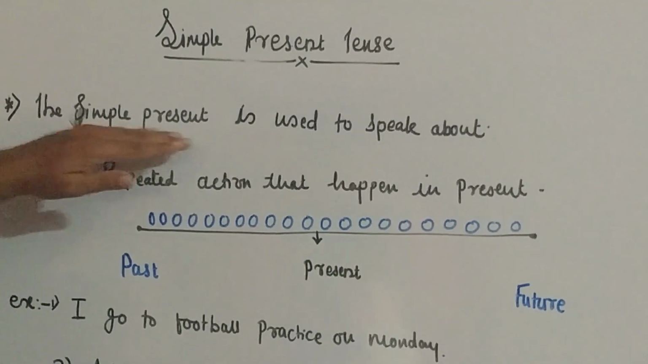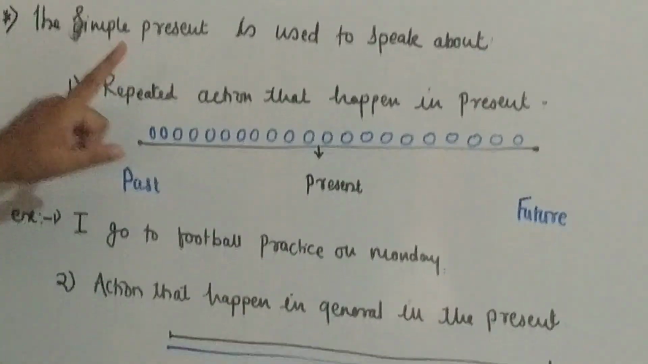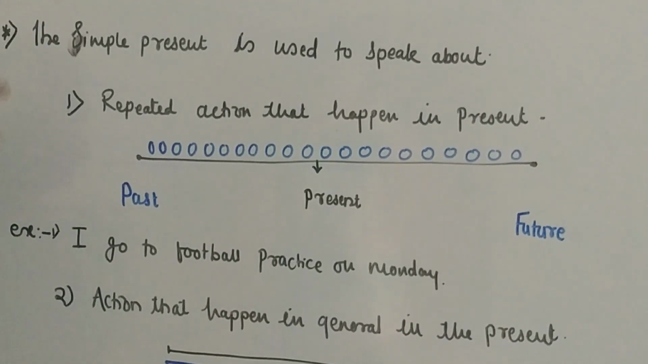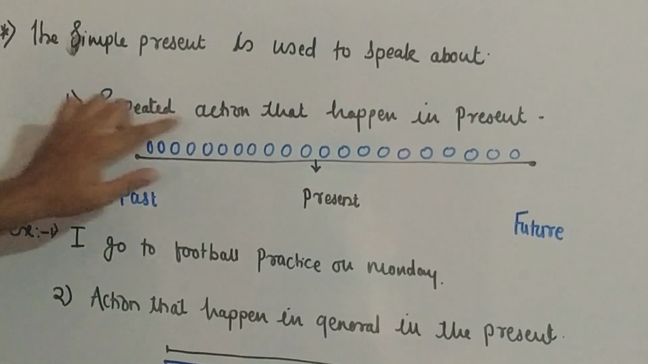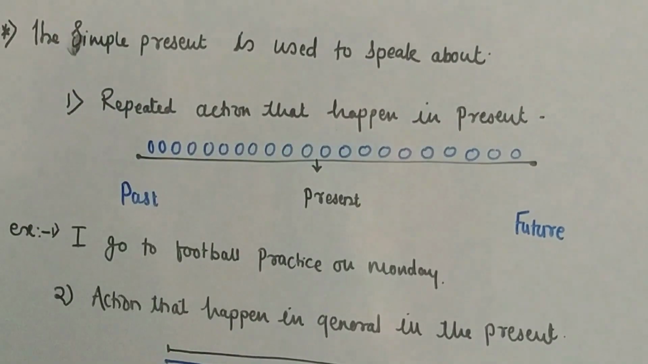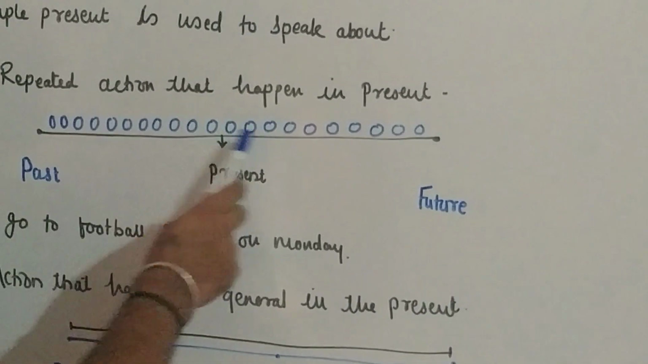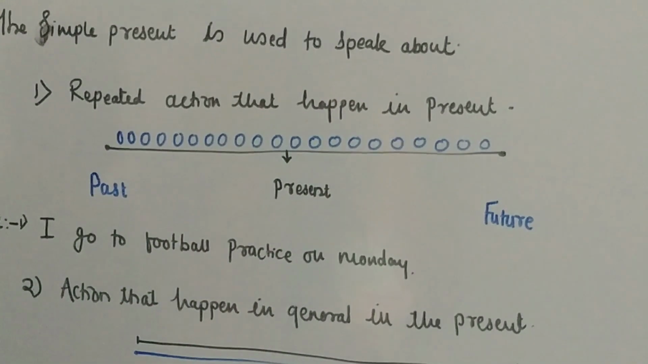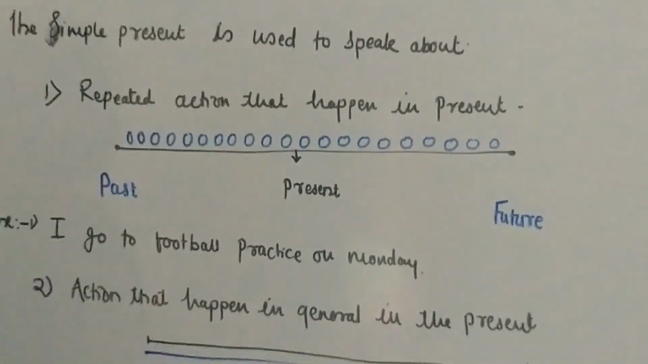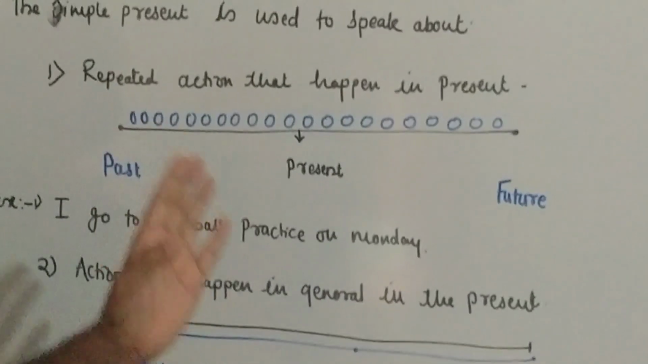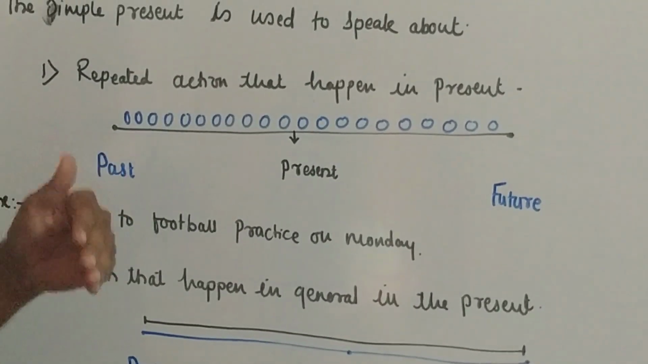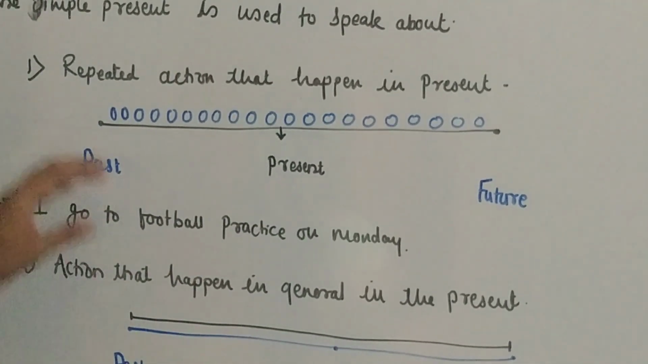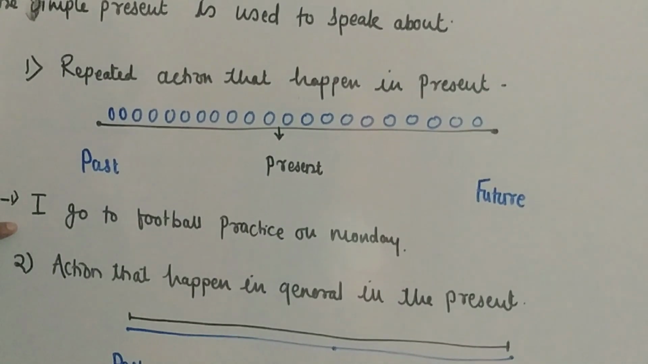Now the first one: what is the simple present tense used to speak about? The first is repeated actions that happen in the present. Here I have written some dots and circles. From the past to the future, sometimes we use the present tense for repeated actions. Now see the sentences, and we can understand this figure with the help of these examples.